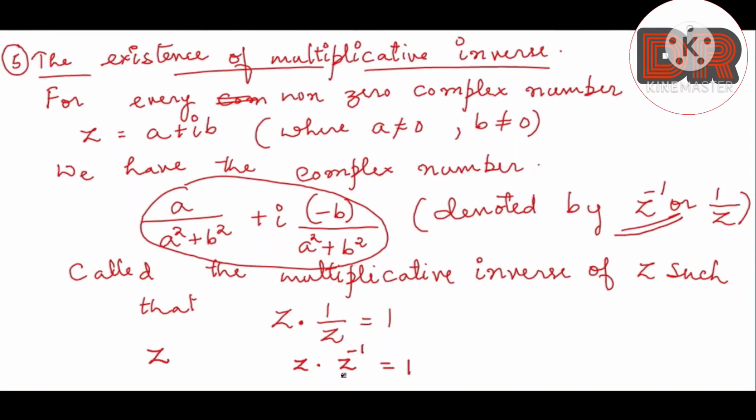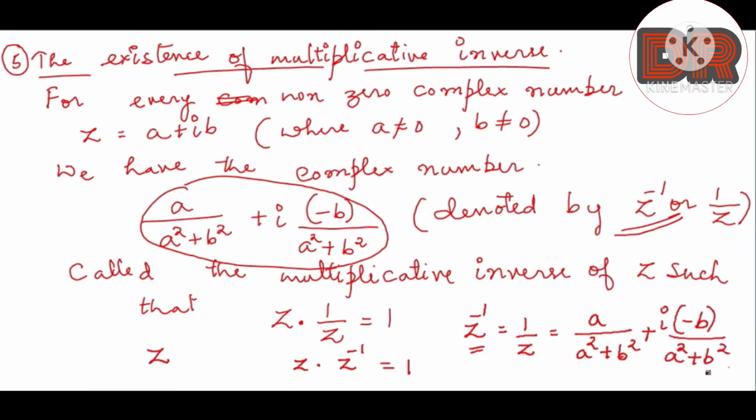Now, how to calculate the multiplicative inverse? The multiplicative inverse, which can be represented like this, can be calculated as a by a square plus b square plus i into minus b divided by a square plus b square. So this gives us the multiplicative inverse of the complex number. In a similar way, we have the additive inverse of a complex number. We have seen that the additive inverse is also known as the negative of the complex number.